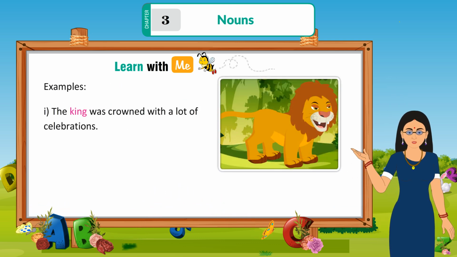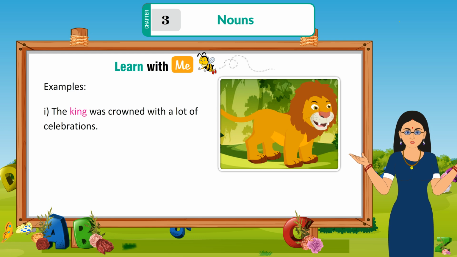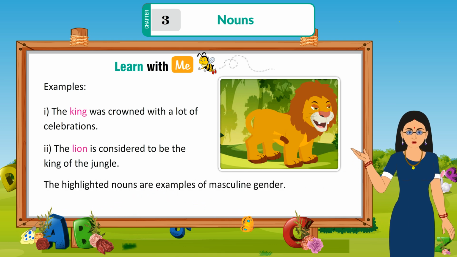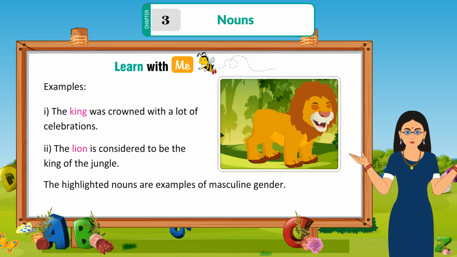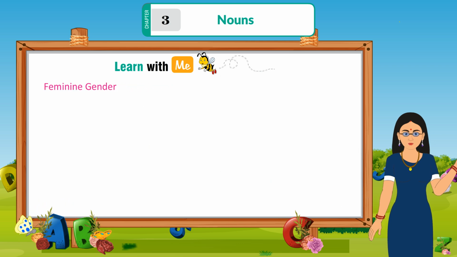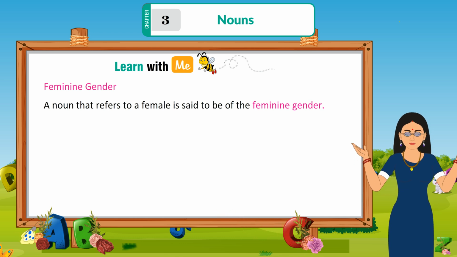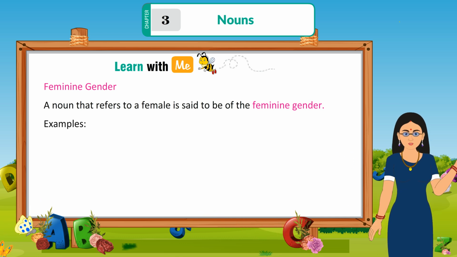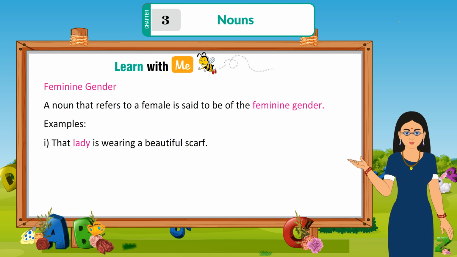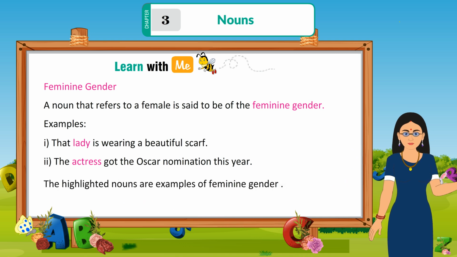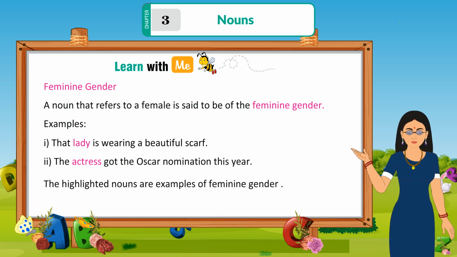Examples: the king was crowned with a lot of celebrations. The lion is considered to be the king of the jungle. The highlighted nouns are examples of masculine gender. Feminine gender. A noun that refers to a female is said to be of the feminine gender. Examples: the lady is wearing a beautiful scarf. The actress got the Oscar nomination this year. The highlighted nouns are examples of feminine gender.